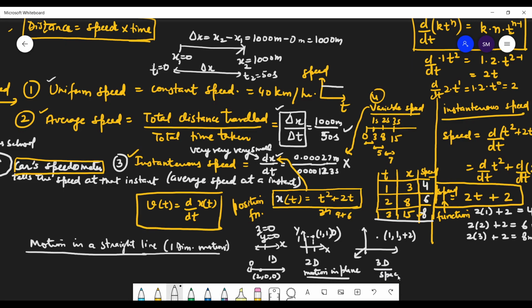So three-dimensional means space. When do we study this three-dimensional space? We study it in chemistry, or even in physics when we study random motion of gaseous molecules moving in space. So students, we are studying one dimension, meaning motion in a straight line, and here also there can be two cases. One is I am moving in one direction only.